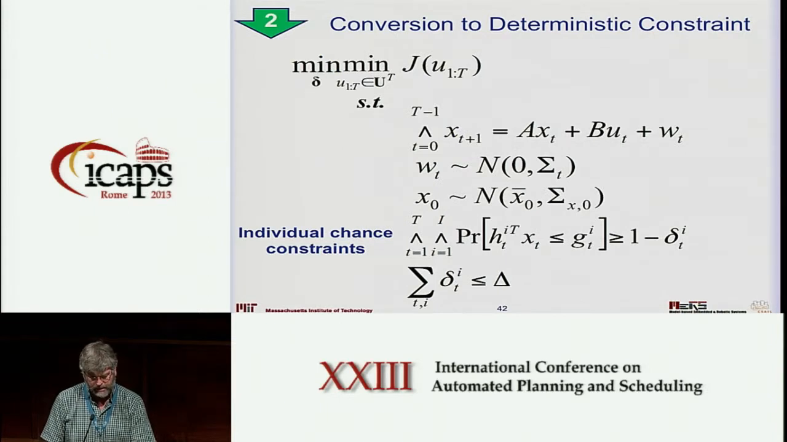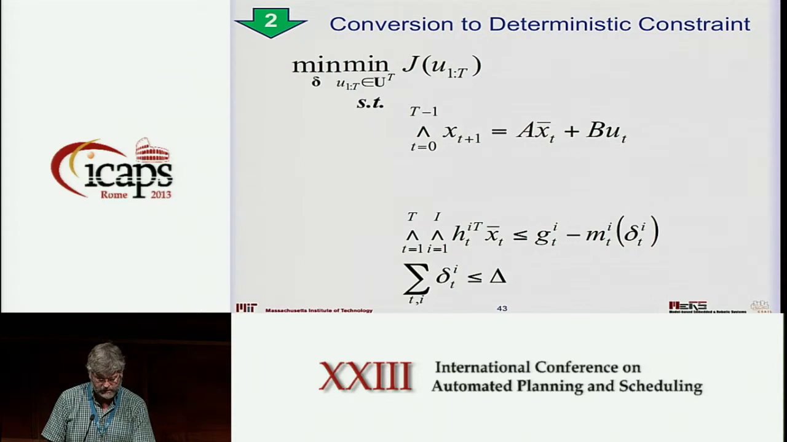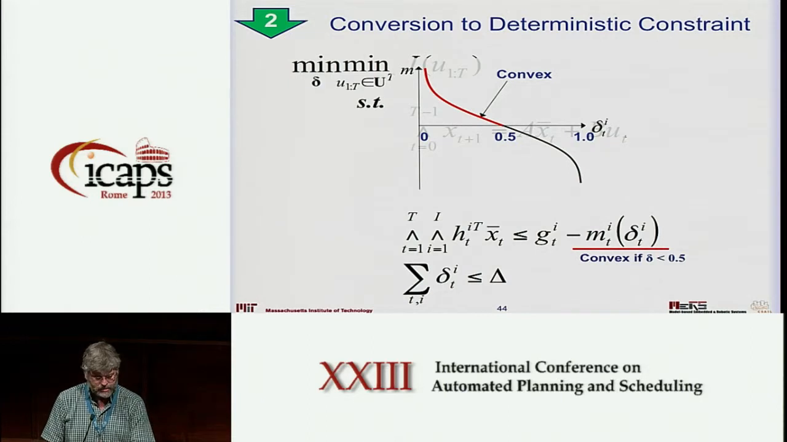If I then look at this new problem, here's the formulation that I have so far. I now have a deterministic constraint. I've gotten rid of my stochastic variables. The one last thing I have to deal with is this nasty m. But if I reduce my probability of failure to be less than 0.5, then I get into a convex region of that inverse CDF, and I can frame this as a convex optimization problem. And so I just call the solver for that, and end of story.